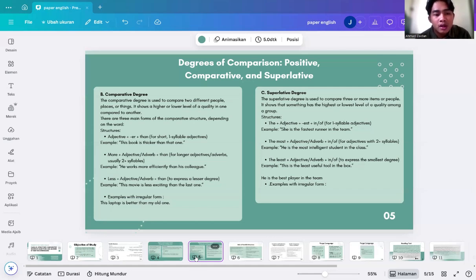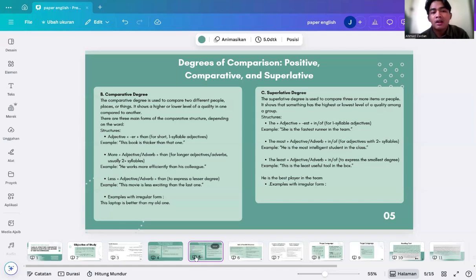First structure is adjective plus er plus than, for short, one syllable adjectives. Example, this book is thicker than that one. Secondly, the structure is more plus adjective or adverb plus than. Example, he works more efficiently than his colleague.